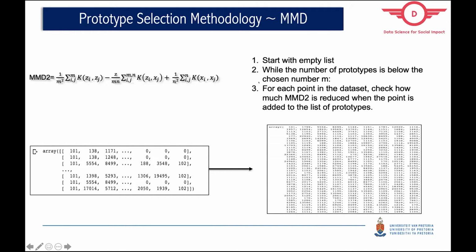While the number of prototypes is below the chosen number, this is how your data set will look after you've encoded your text and after pre-processing. It will run through all the data points. It will select a data point and check how much the MMD is reduced when the point is added to the list of prototypes. If it is reduced enough, then it will be added to the prototype list, else it will be rejected.